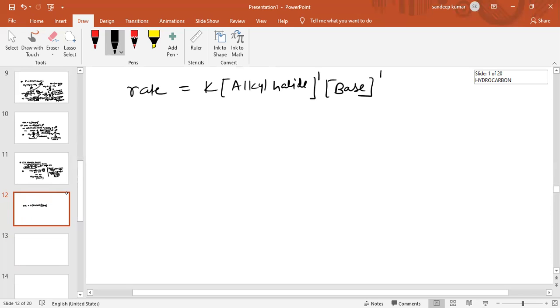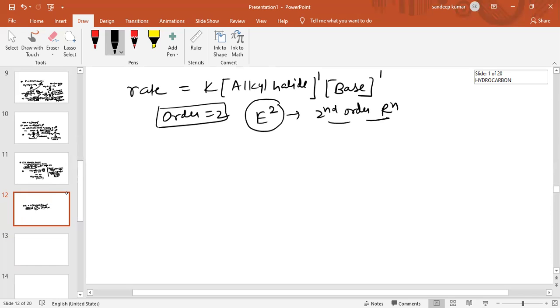So order is 1. So we can say the order of reaction is 2. Therefore we call this elimination through second order reaction. So this is elimination through second order reaction, and this is basically the anti-elimination reaction. So this reaction is also called anti-elimination reaction.